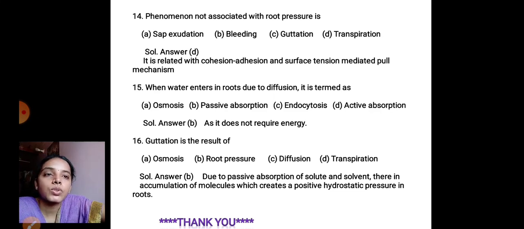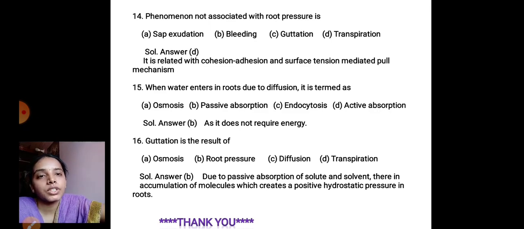So among these processes, diffusion is a passive transport. It does not need any expenditure of energy. So the correct option for 15th is passive absorption, that is B, as it does not require energy.